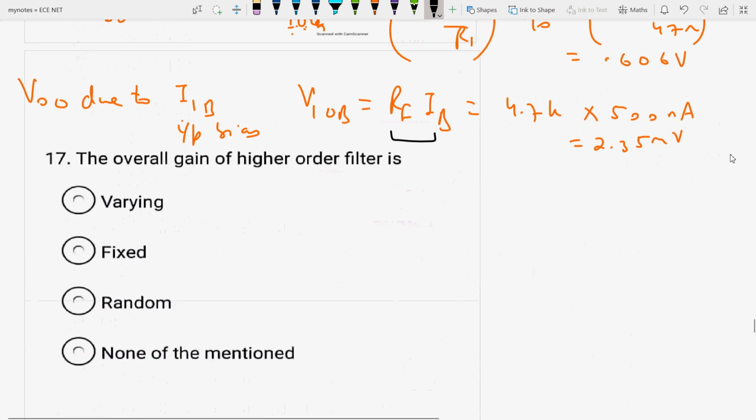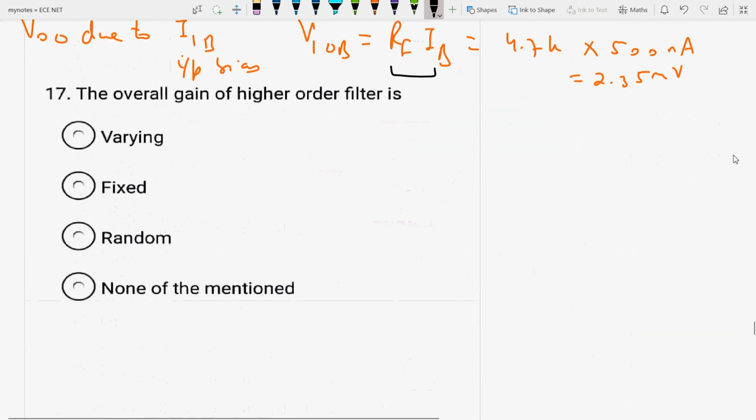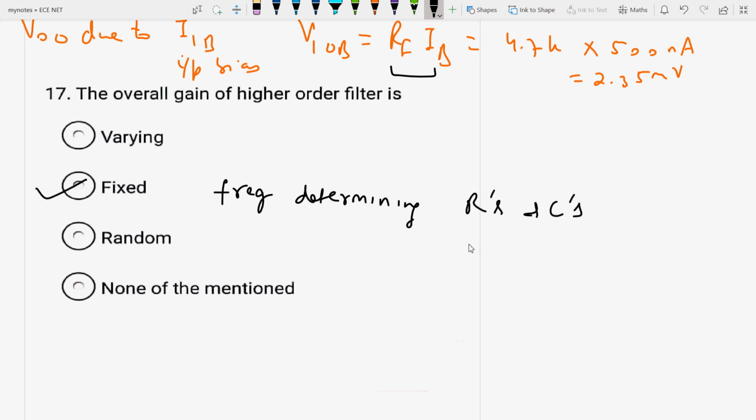Next question is, the overall gain of the higher order filter is varying, fixed or random. The overall gain of the higher order filter is fixed actually. Why is it fixed? It is fixed because all the frequency determining resistors and capacitors are equal, the same.